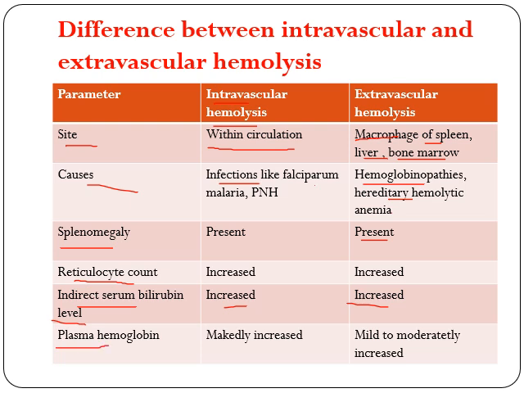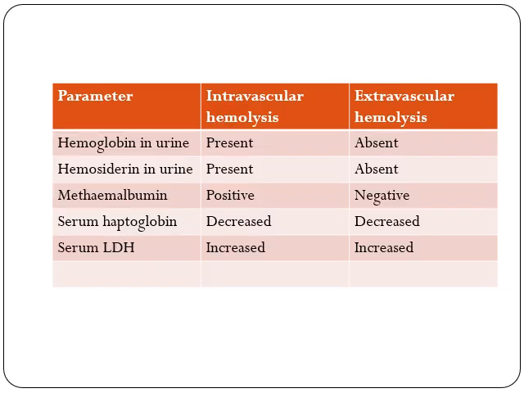Plasma hemoglobin level will be markedly increased in case of intravascular hemolysis, but can be mild to moderately increased in case of extravascular hemolysis. Now, hemoglobin in the urine is usually present in case of intravascular hemolysis, because the free hemoglobin tends to filter through the glomeruli, and it will be present in the urine. Hemosiderinuria again is a hallmark of intravascular hemolysis. It is absent in extravascular.